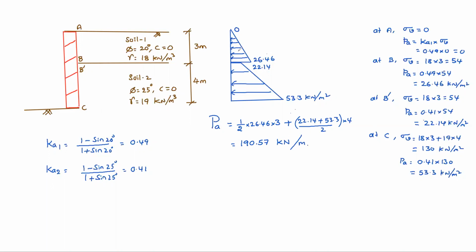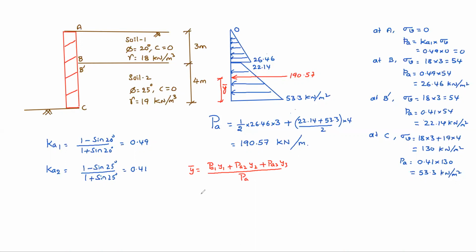So actually, how to find the center of pressure? I mean, where does the total pressure act? Let us assume this total 190.57 is acting at something y. So what is that y? Y bar. We can find it like this: y bar equal to (PA1 into y1 plus PA2 y2 plus PA3 y3) by total PA.